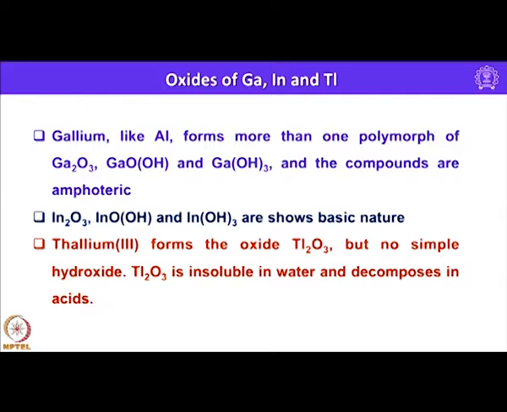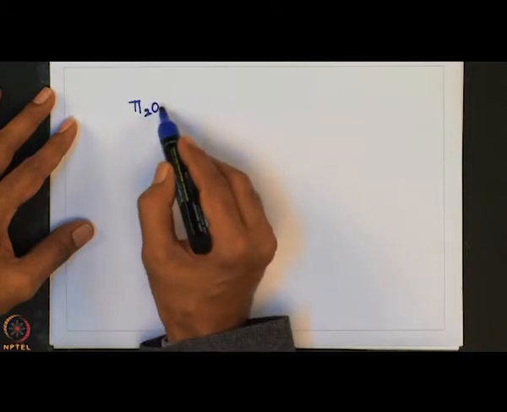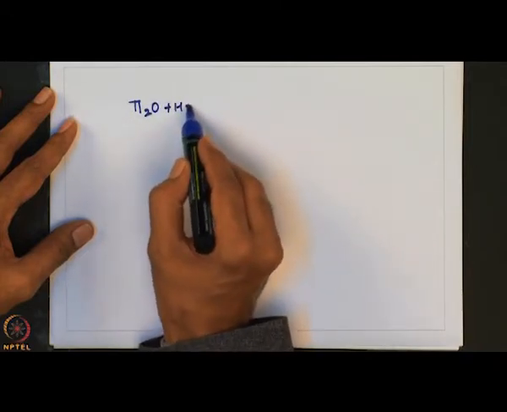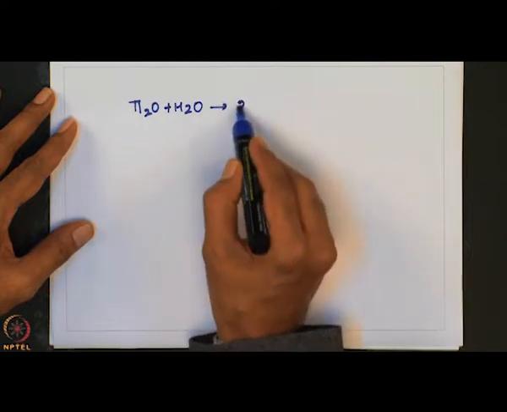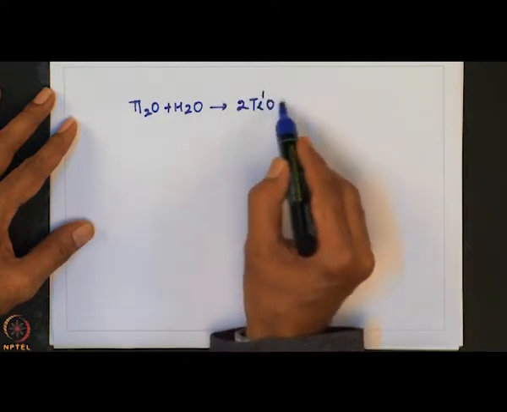Of course, you should remember thallium forms both thallium 1 compounds as well as thallium 3 compounds. Thallium 3 forms the oxide Tl2O3, but no simple hydroxide is known for that one, and this thallium oxide is insoluble in water and in acidic medium it decomposes. Thallium oxide on treatment with water gives thallium 1 hydroxide.